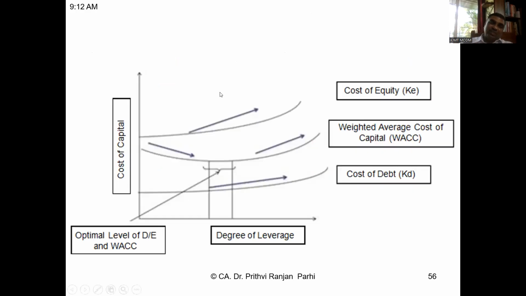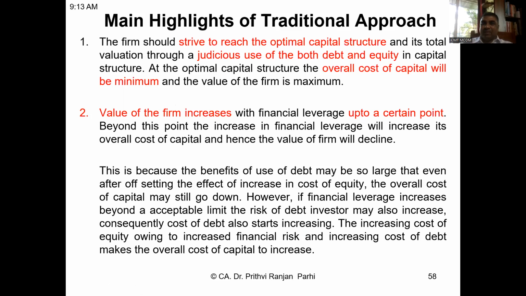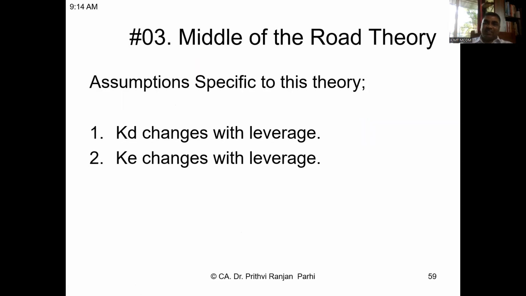As a result, the overall cost of capital goes down, but again goes up. So where the overall cost of capital is minimum, that is my optimal capital structure. That is the highlight of the traditional theory.